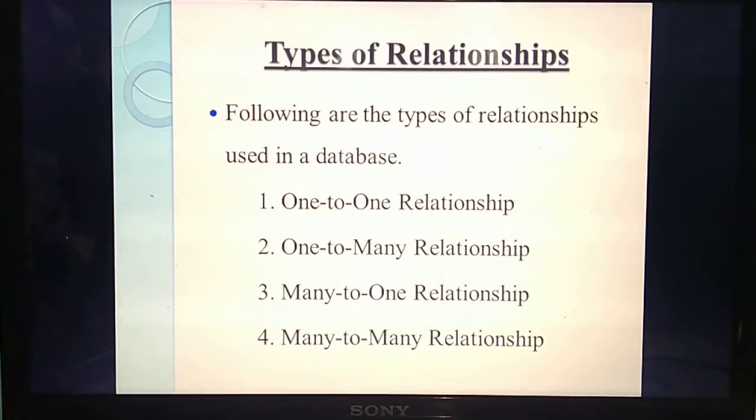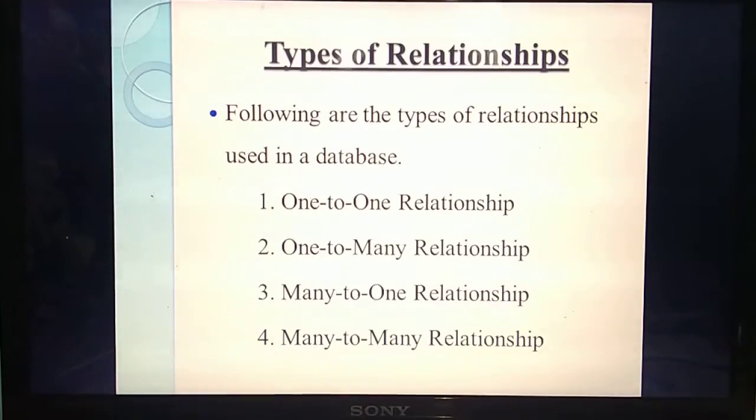What's the first type of relationship? One-to-one. Second one is one-to-many. Third one is many-to-one. Fourth one is many-to-many. So from the name itself we can identify. Okay, first one is which one? One-to-one. Second one is one-to-many. Third one is many-to-one. Fourth one is many-to-many.